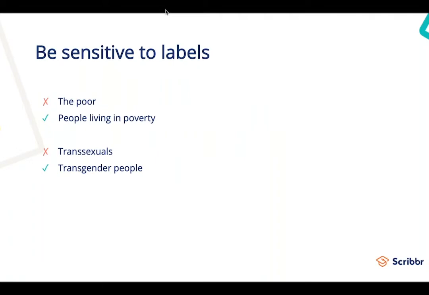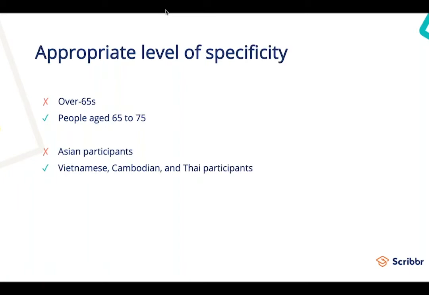You also want to be sensitive to labels, especially when you're grouping an entire group of people together. So instead of referencing people living below the poverty level as the poor, you're instead going to say people living in poverty. Instead of grouping all transgender people as transsexuals, you're going to be specific and be sensitive to the labels. They're transgender people.